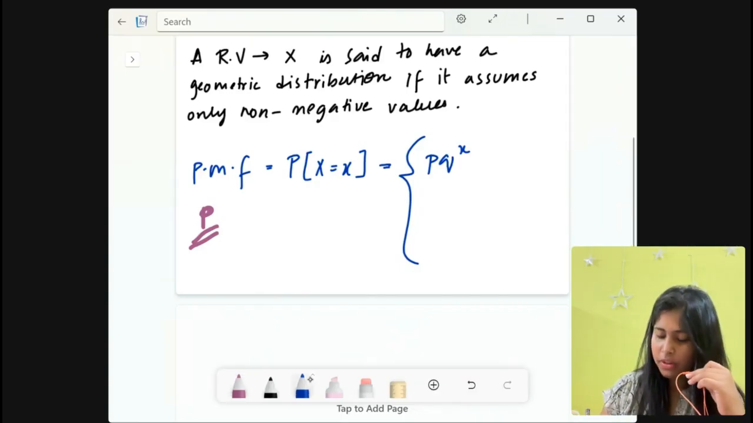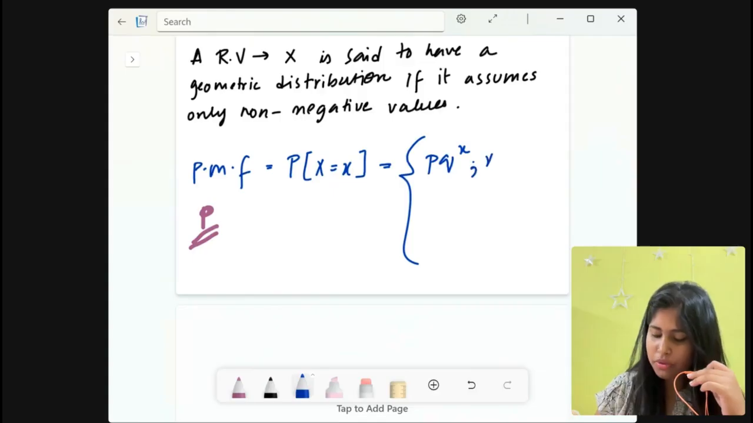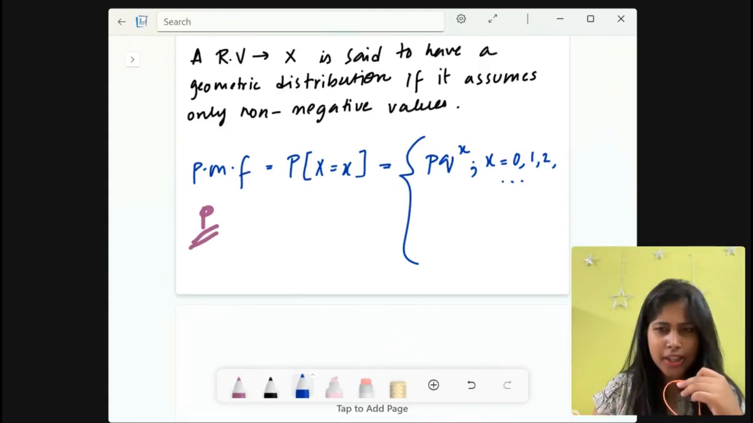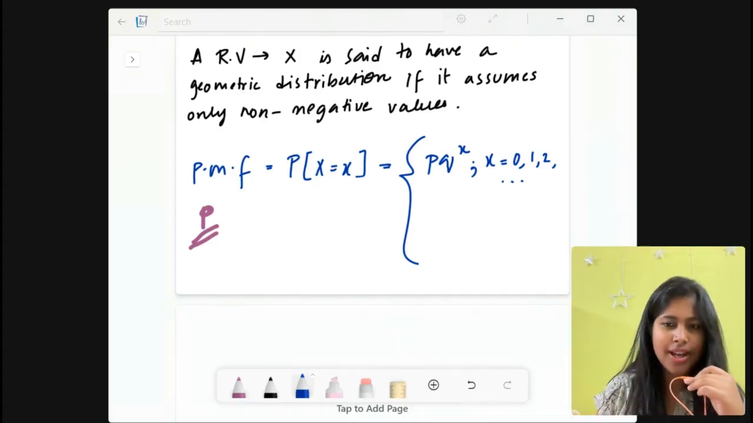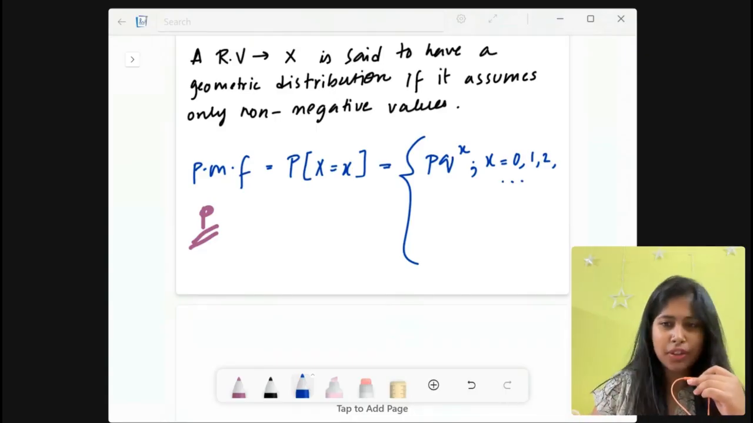Now, p q to the power x is the PMF of this distribution. What is x denoting here? x runs from 0, 1, 2, and goes on till infinity. Because our condition is that x denotes the number of failures before the first success. The number of failures can be any number from 0 to infinity, because we can continue doing the experiment until the first success comes.